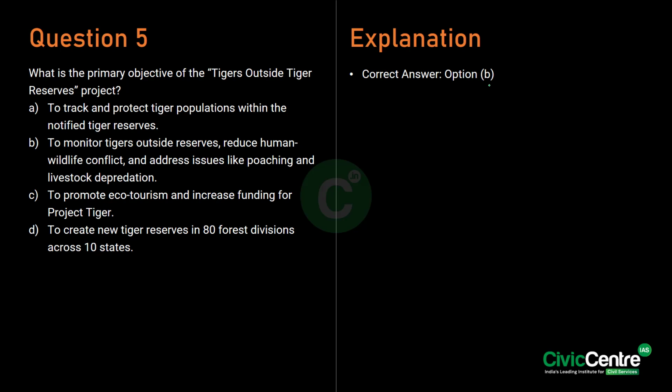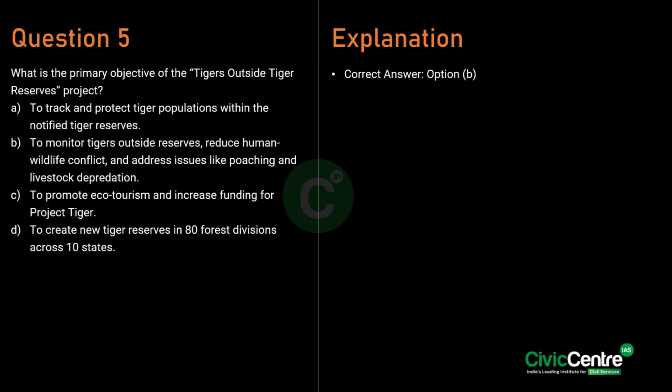So moving on to the fifth question, which talks about the tigers outside the Tiger Reserve project. About this detailed analysis, you can check our daily current affairs video. See, this project focuses on monitoring tigers in non-reserve areas, which means outside the reserves, and reducing human-wildlife conflict and tackling poaching and livestock depredation. So the aim is to protect the tiger populations outside the notified areas and mitigate the conflict outside the reserves. Hence the correct answer is option B, which is mentioned here.